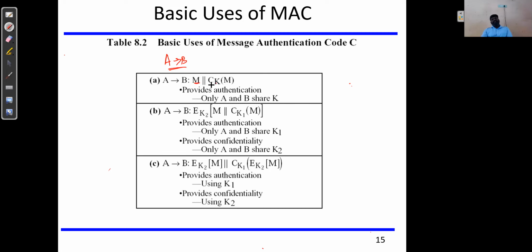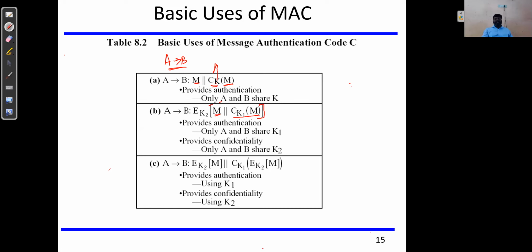M is the plain text, CK of M, which is any message authentication code function which uses K, and M is the plain text. Here, the entire information, the message, is going to be concatenated with the code which has been produced using the MAC, message authentication code.